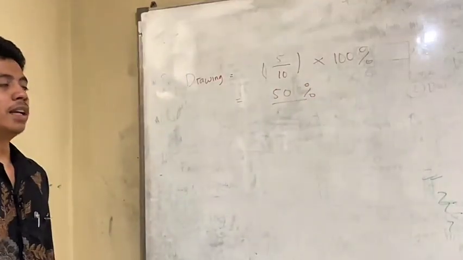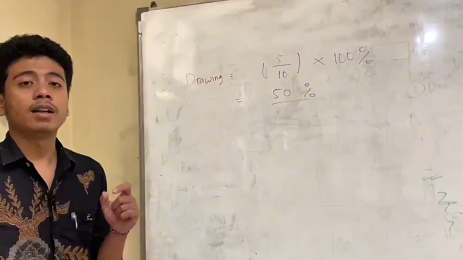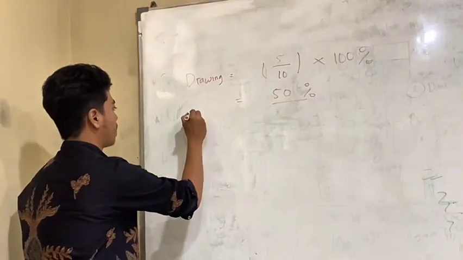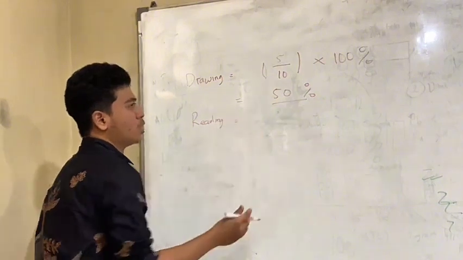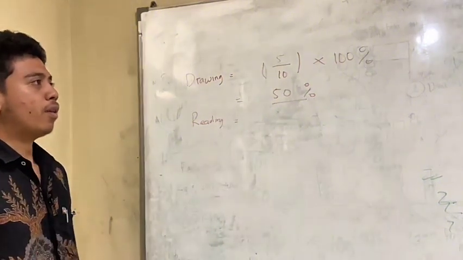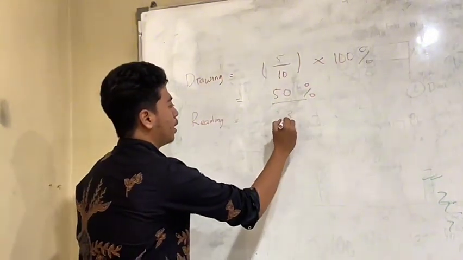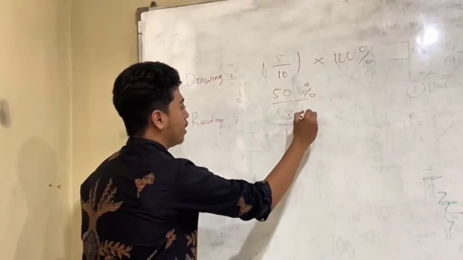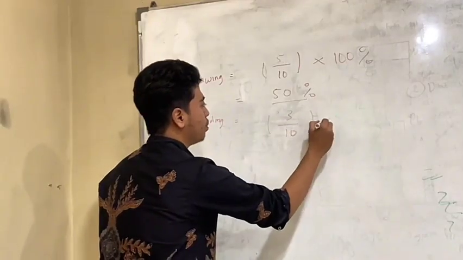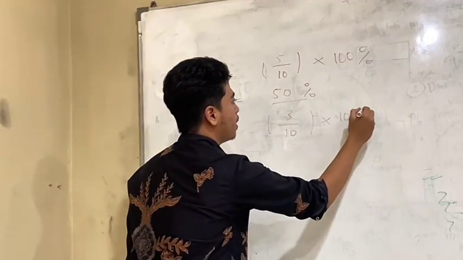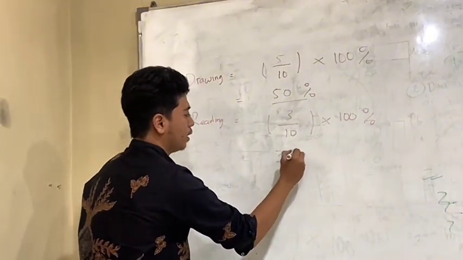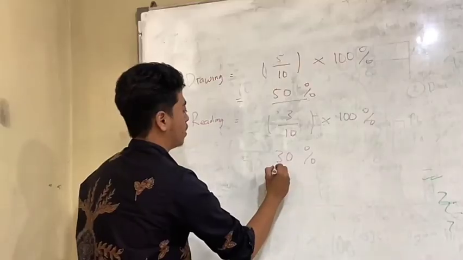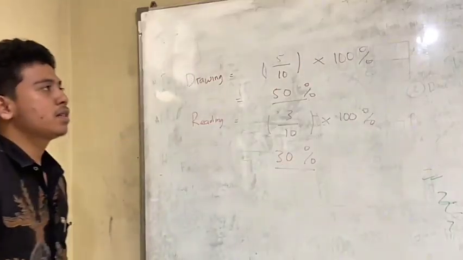Next, reading. Reading has 3 people. Substitute into the formula: 3 over 10 in brackets multiplied by 100% is 30%. Last, cooking.